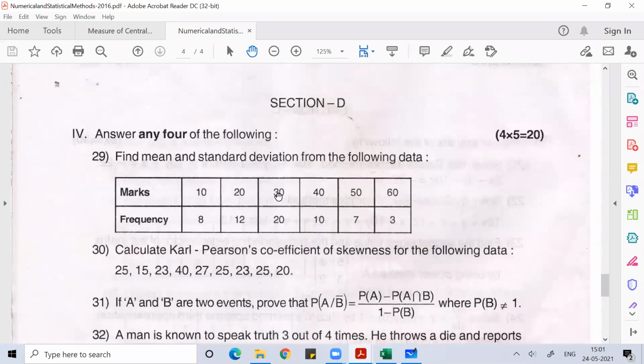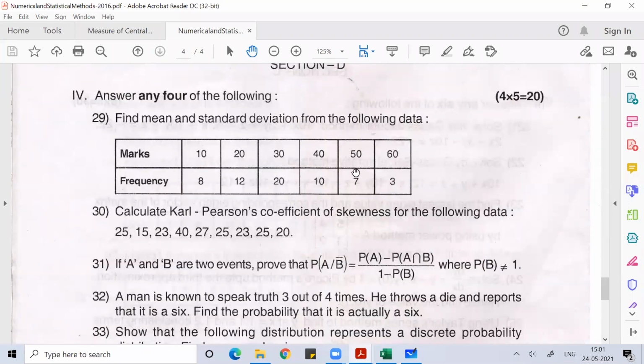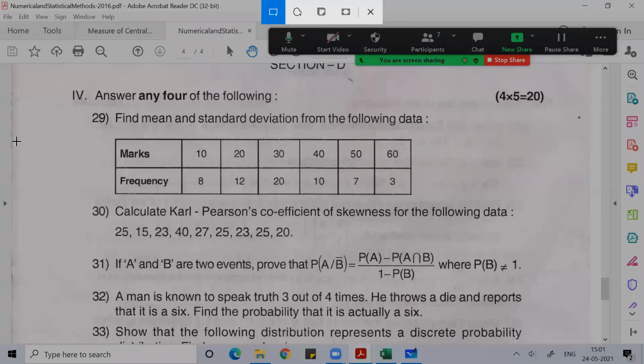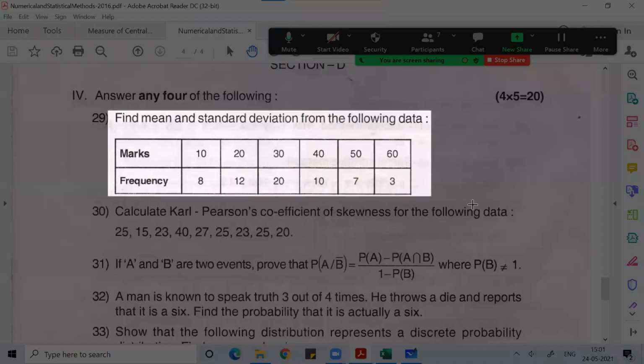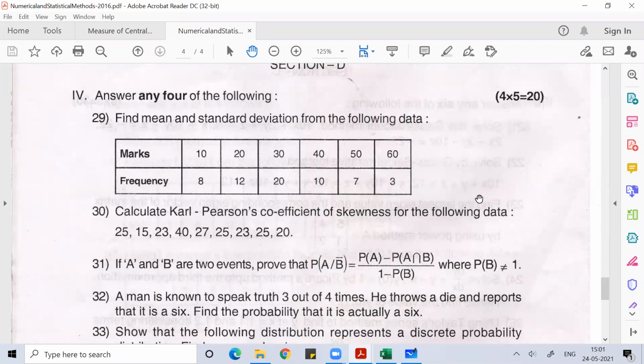Here you don't have to dig. If I'm asking you to find the mean and standard deviation, I'll not discuss standard deviation, because I've not taught you that till now. I'll do the mean part of this.